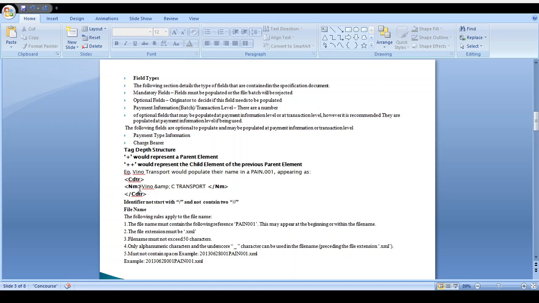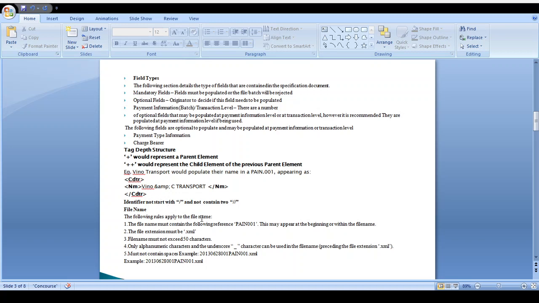After that, what is the name of this transfer, Vinod Transport? It has come to that name and it is closed, because the creditor name is confirmed from this message. We put the creditor name from here, after we close it. Whenever it is, it never starts with a slash, and it never ends with two slashes. That is the same format. If you need one parent, and again if you include a child, it comes with plus and plus 3. Again, one parent is there, after that one child comes, same like that.